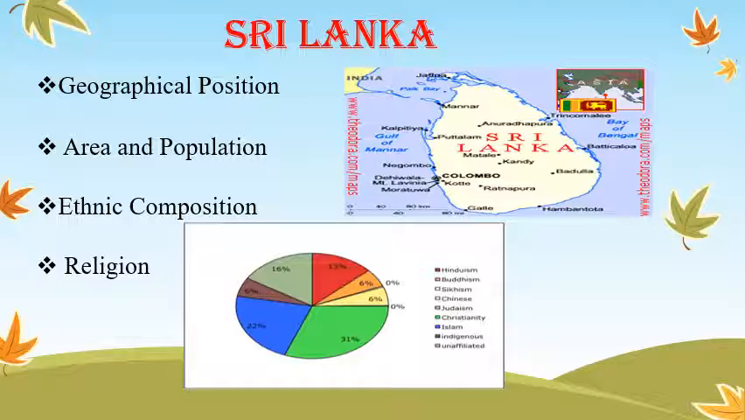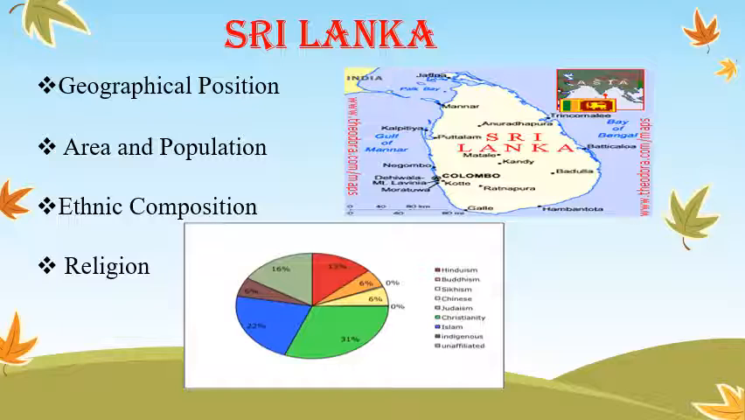Students, as you can see in the given map, Sri Lankan Tamils are concentrated in the north and east of the country. Most of the Sinhala speakers are Buddhist, while most of the Tamils are Hindus or Muslims. There are about 7% Christians among both Tamils and Sinhala.